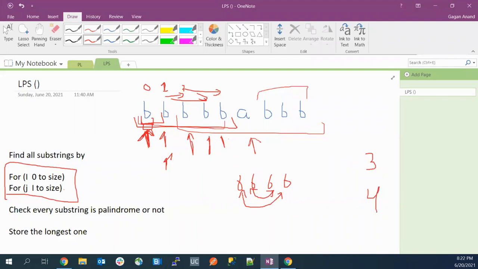Please ping in the chat if you have any confusion about this approach, or if you have understood the approach or not.